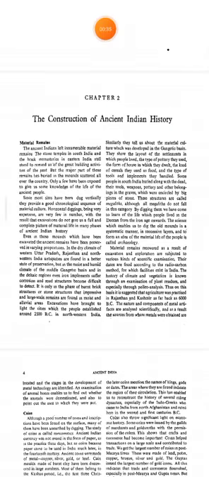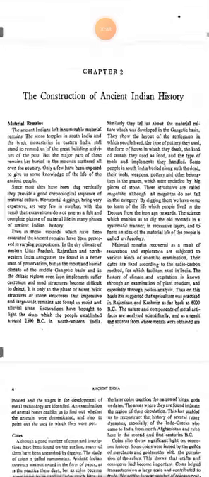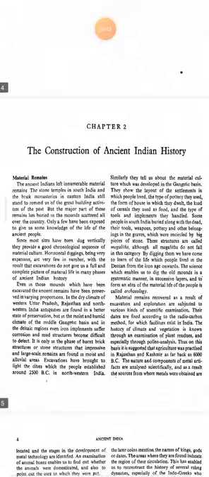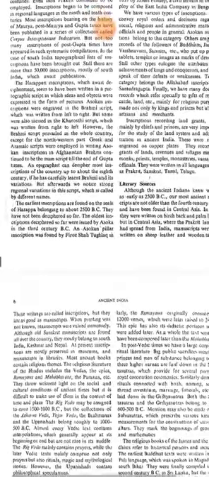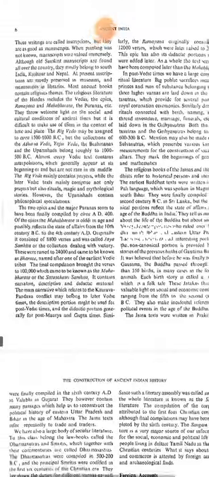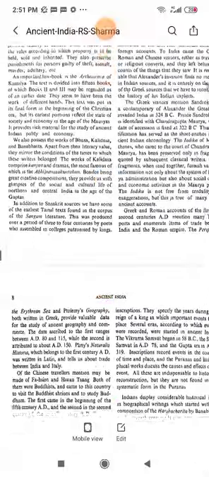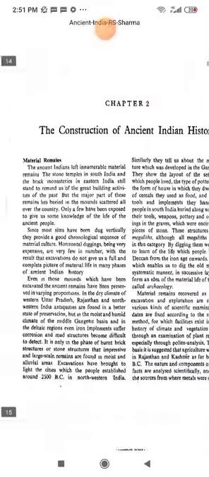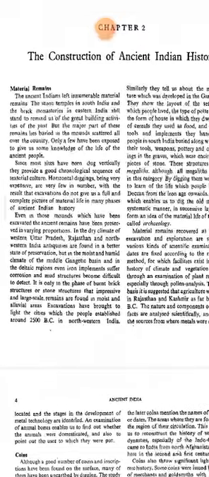As we have already completed chapter 1, we move to chapter 2, that is the construction of ancient Indian history. Firstly we discuss material remains, then the coins, inscriptions, and then literary sources, and then move to the foreign accounts, then historical sense. Then our chapter is completed by the historical sense. So we have to start from material remains.